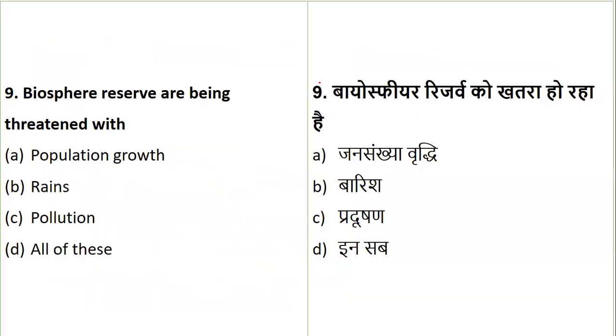Next, we have question number 9. Biosphere reserves are being threatened with what? Population growth, rains, pollution, or all of this. The answer is all of the above. Whether it is population growth, rain or pollution, all of them are considered threats. A very easy question. We have done it in one cycle, but in different ways. I've just twisted the question and brought it.